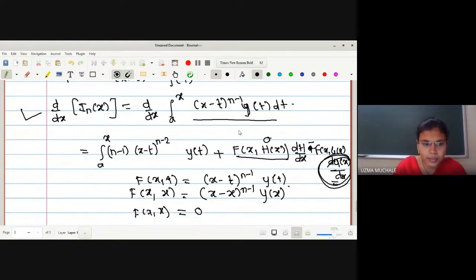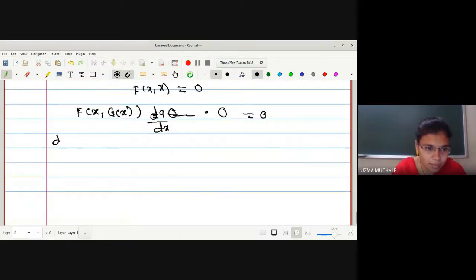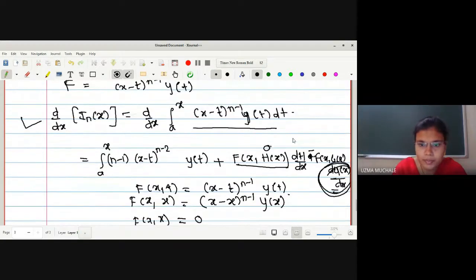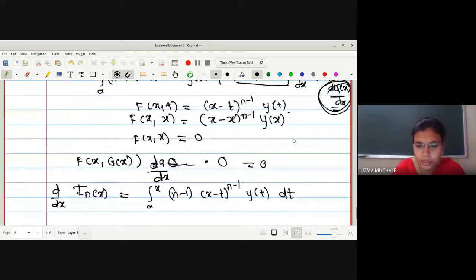Okay, so finally, the derivative of our I n of x, which was our assumption, equals the integration from a to x of n minus 1, x minus t raised to n minus 2. As x is treated as a constant, we can take the derivative with respect to x, so it will be as it is. n minus 2, sorry, it is n minus 2.